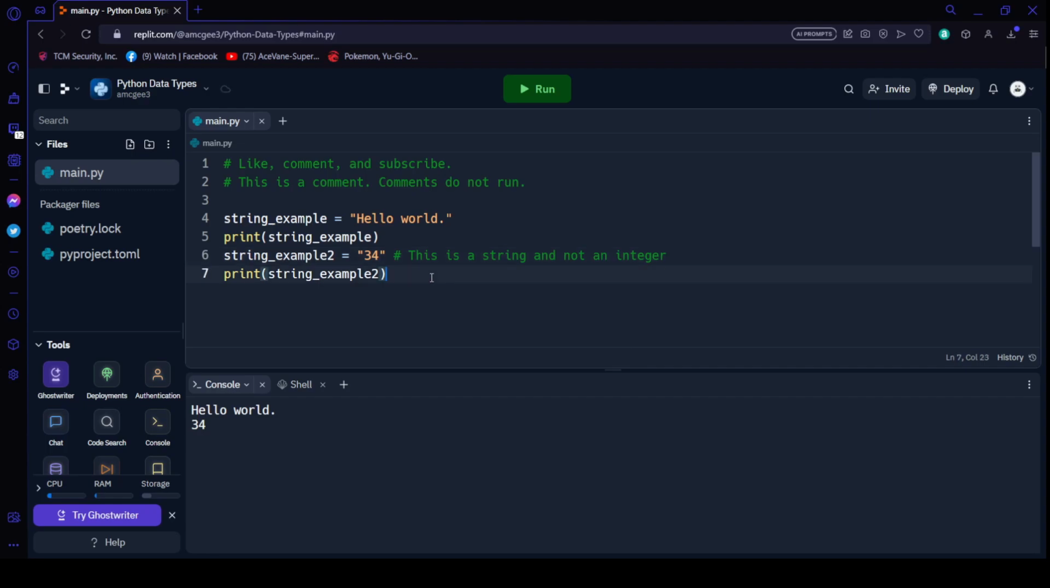Alright, let's give one more example. And I'm just going to say we have this floating point number, which will be 3.14. And like always, 3.14, I'm sorry, but this is a string and not a float.